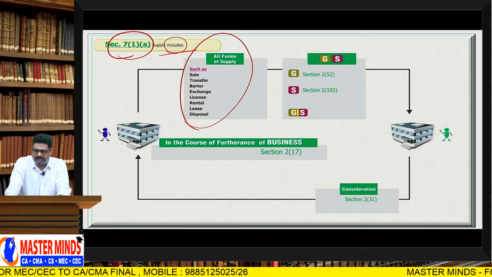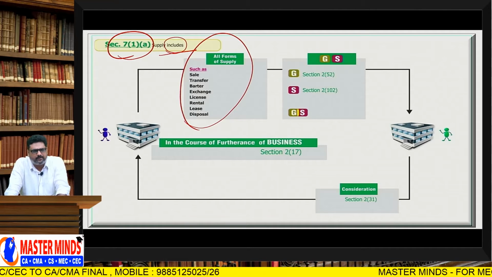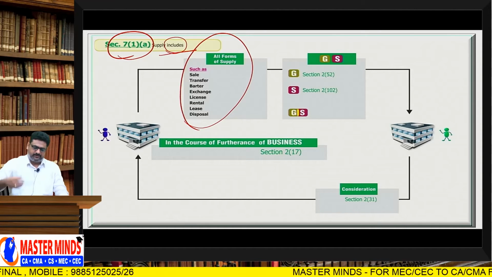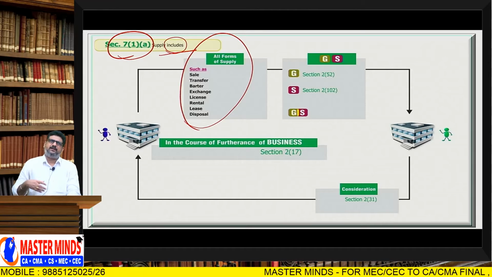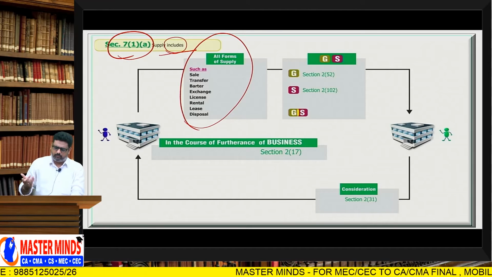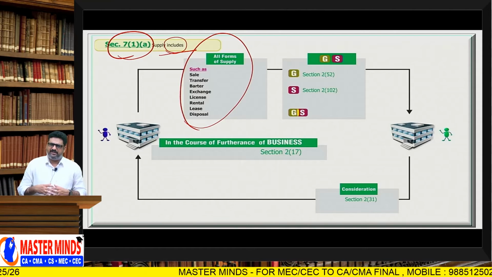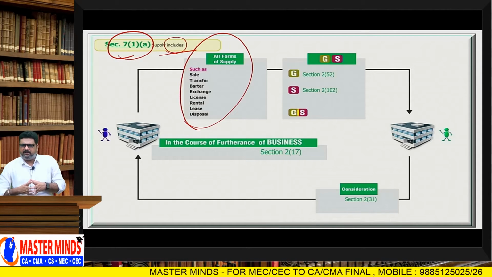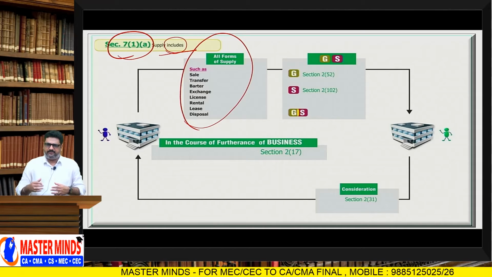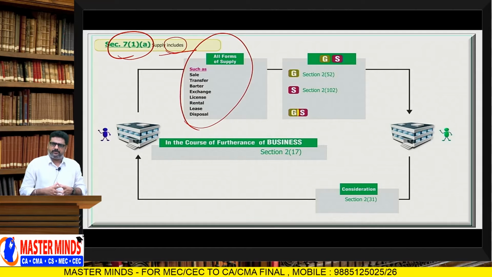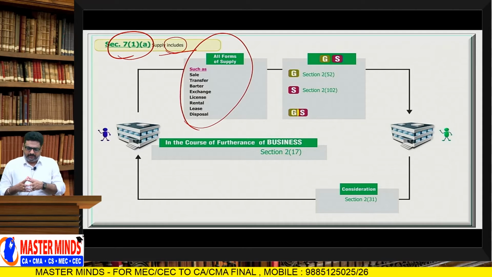In that system, if any money is involved, it is called exchange. What about the word license? License means giving the right to use intangible assets, that means IPR, intellectual property rights. Understood?